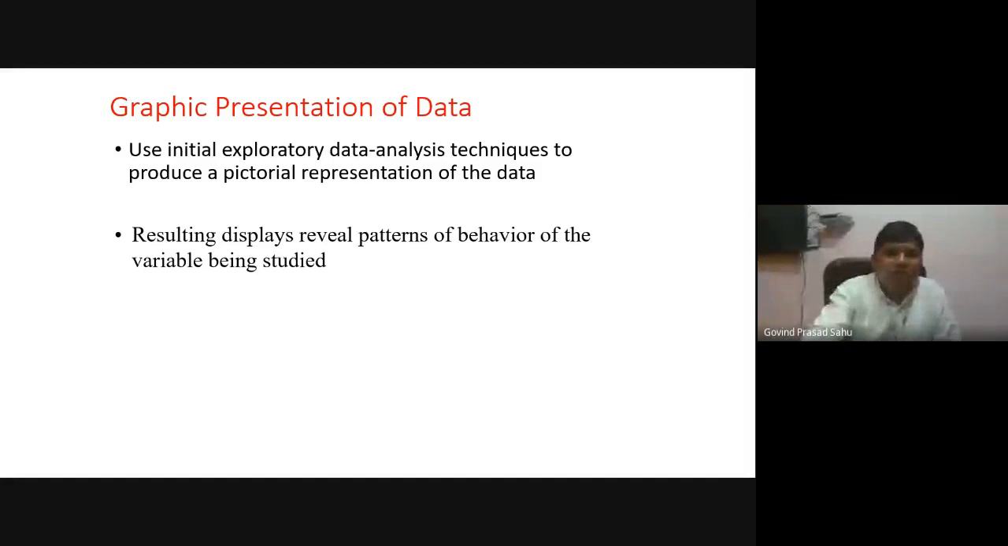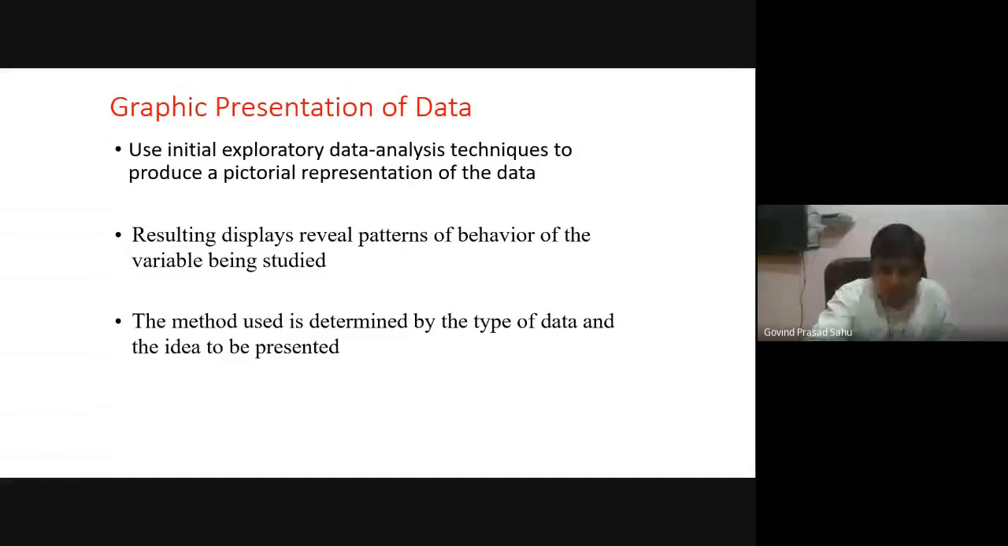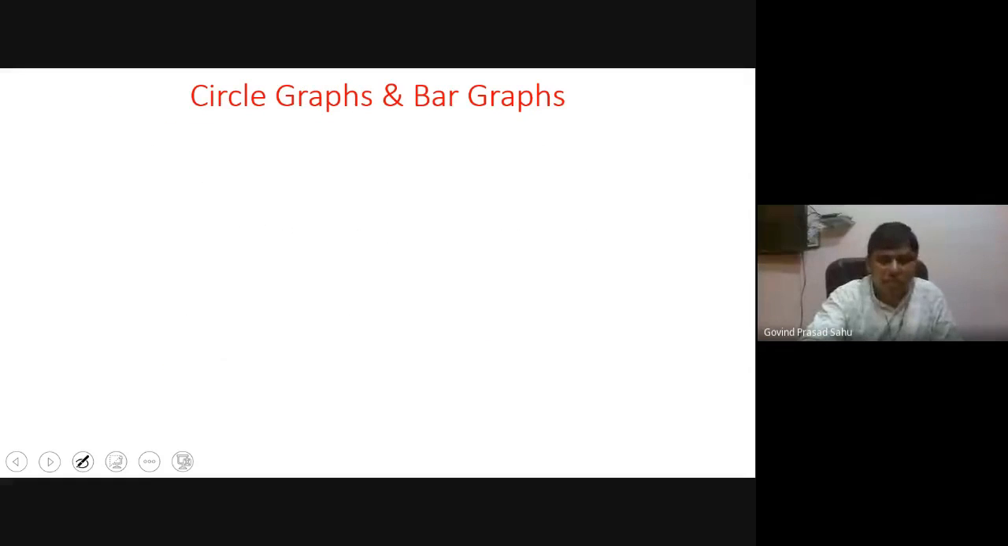The resulting displays reveal patterns of behavior of the variables being studied. The method used is determined by the type of data. Again, this is important: what is the type of data, and the idea to be presented, what we want to present from that data. These are the two.